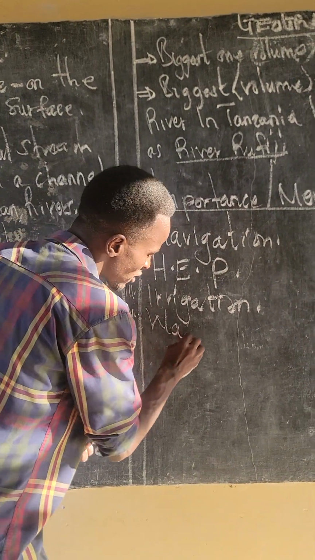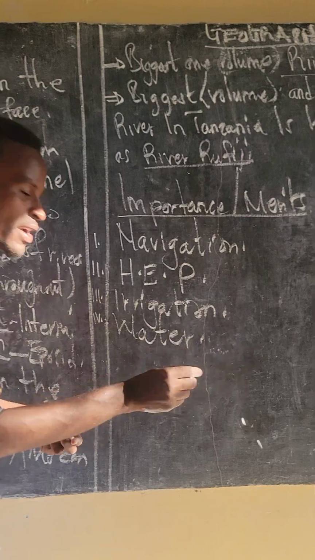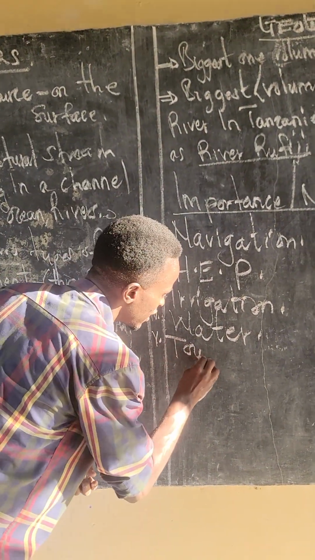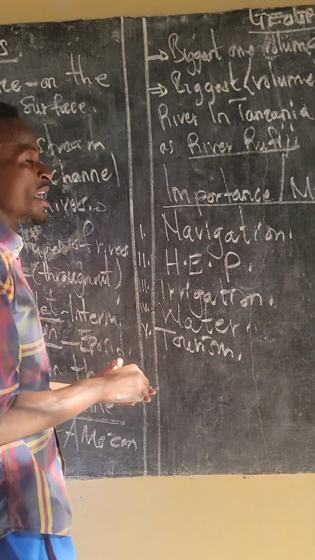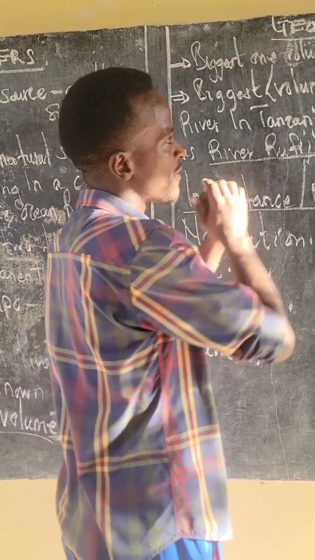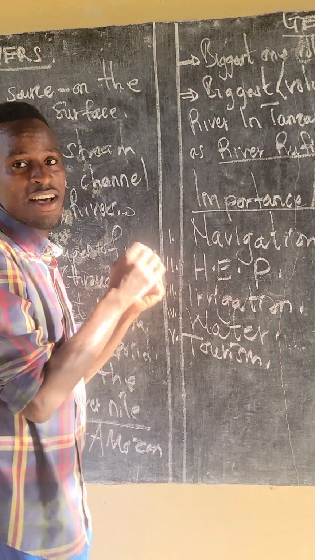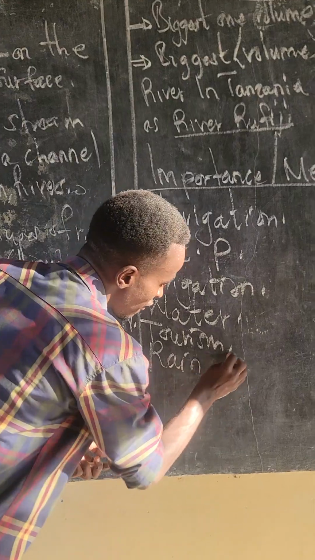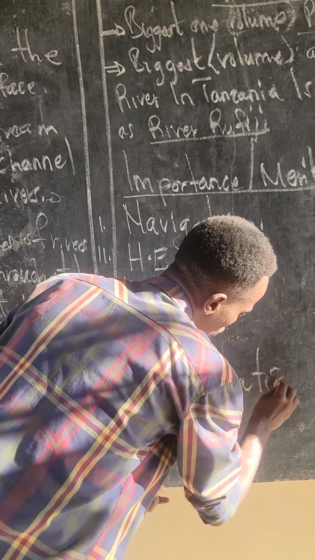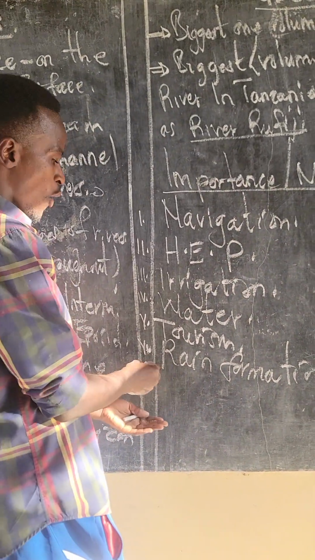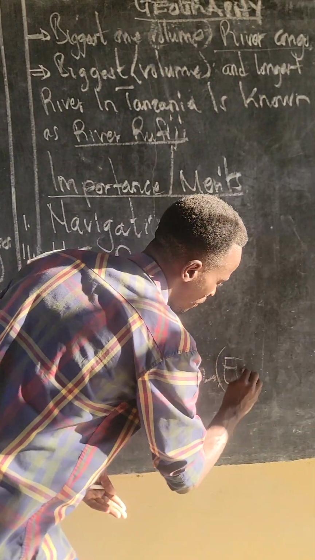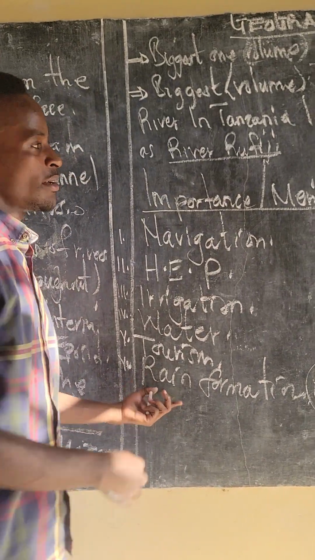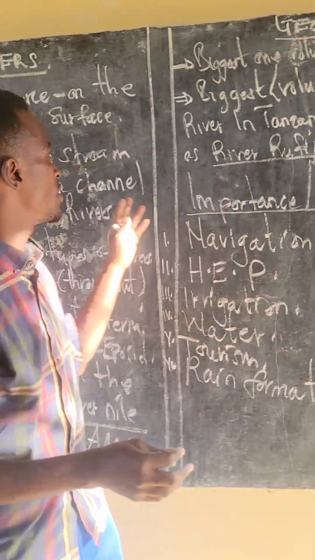Rivers also tend to stimulate the tourism sector. There are other importance of rivers; there are many of them. Rivers also help in rain formation through the process known as the water cycle, whereby water in the river undergoes a process known as evaporation in order to form water vapor. That's all for today, which is related to rivers.